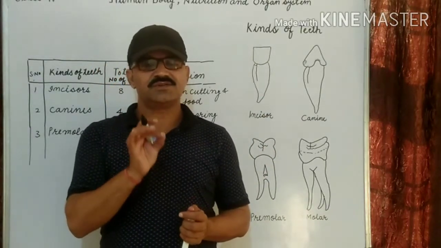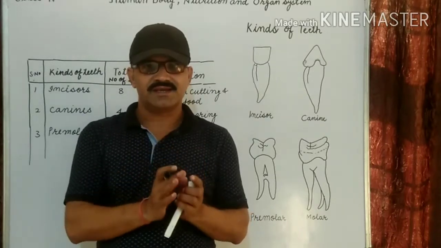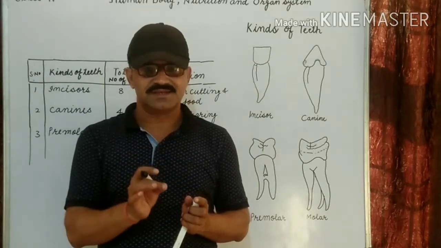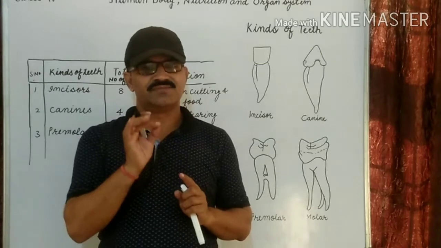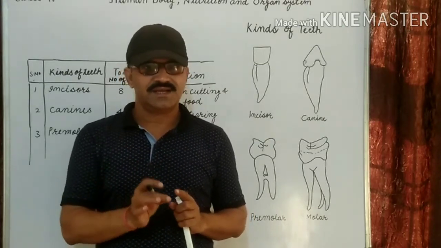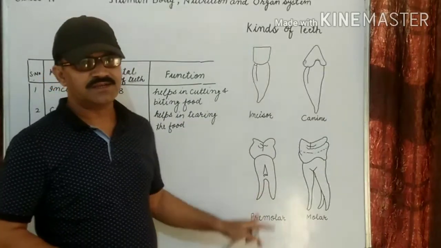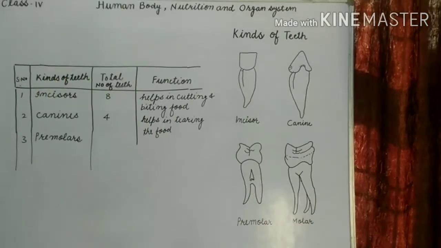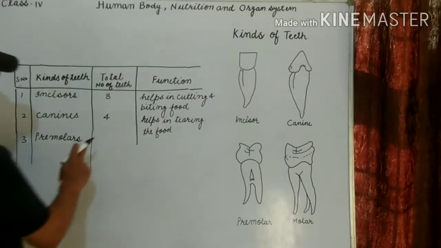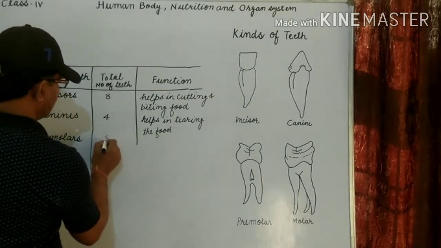These teeth help us crack and crush food like nuts. They are also called cracking teeth. Clear? Premolars, what is the number? 8.